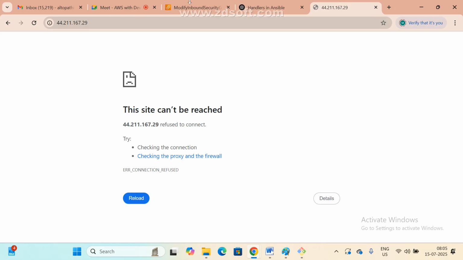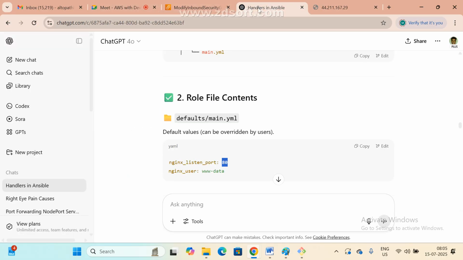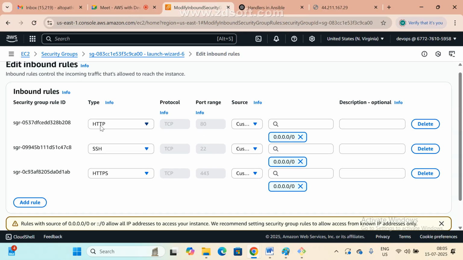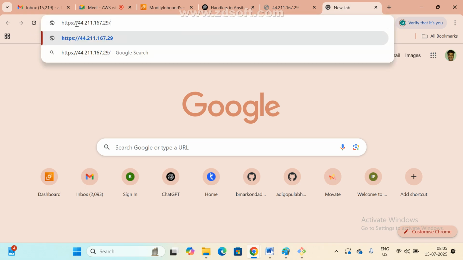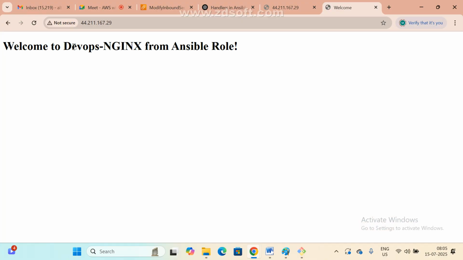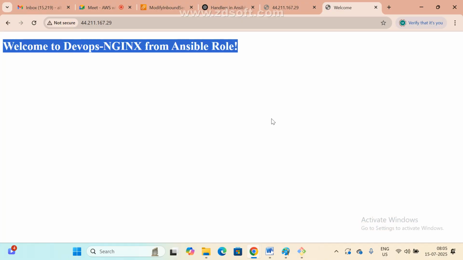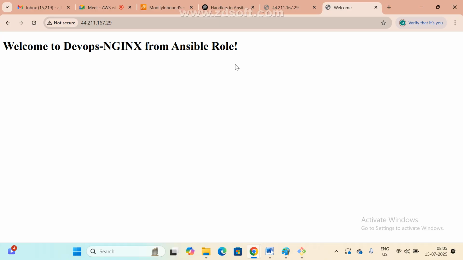Now we should come to the home page. Edit. Okay, copy this one, paste it here. HTTPS, right? We are using HTTP. Now got it. Clear? Yes, sir. By default it is redirecting to HTTPS, the secure way, but I didn't configure any SSL, security and all. So now directly: Welcome to DevOps Nginx from Ansible8. Clear? Yes, sir.